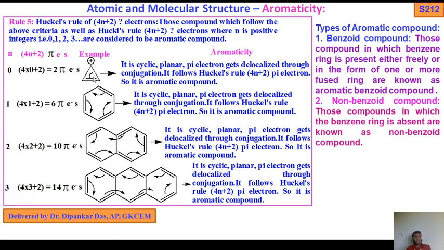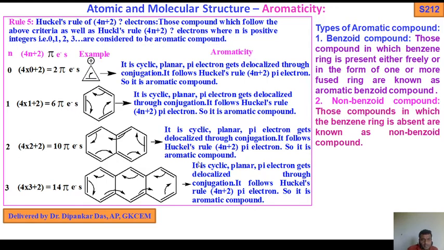Again, I tell you Hückel's rule, rule 5: a 4n plus 2 pi electron system. It is pi electrons, not an interrogative sign. For n equals 0, we get a 2 pi electron system, planar, cyclic, delocalized, following Hückel's rule, so it is aromatic. For n equals 1, 6 pi electrons, cyclic, planar, and the pi electrons get delocalized through conjugation. So it follows Hückel's rule, 4n plus 2 pi electrons.